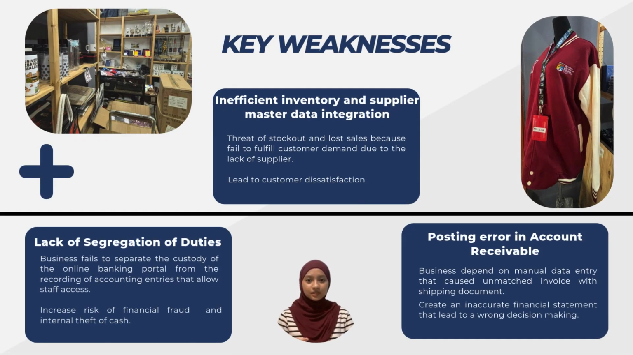Moving on to our internal analysis, we have identified 3 critical operational and financial weaknesses that currently expose the business to significant risk. The first weakness is lack of segregation of duties. Currently, the business fails to separate custody of the online banking portal from the recording of accounting entries. This means staff members who have access to manage banking transactions are the same individuals responsible for logging those transactions in the accounting system. By failing to separate these roles, it can drastically increase the risk of undetected financial fraud and internal theft of cash.